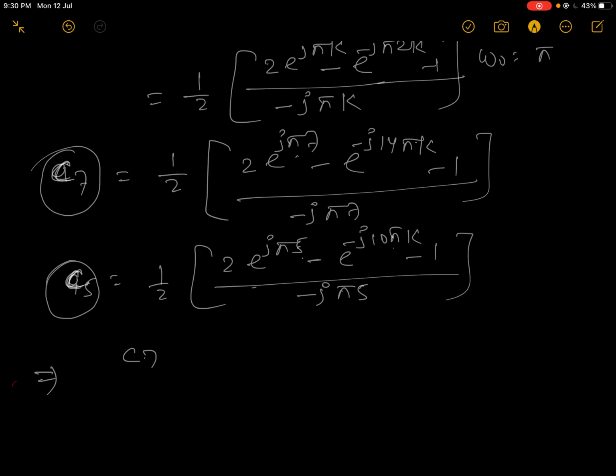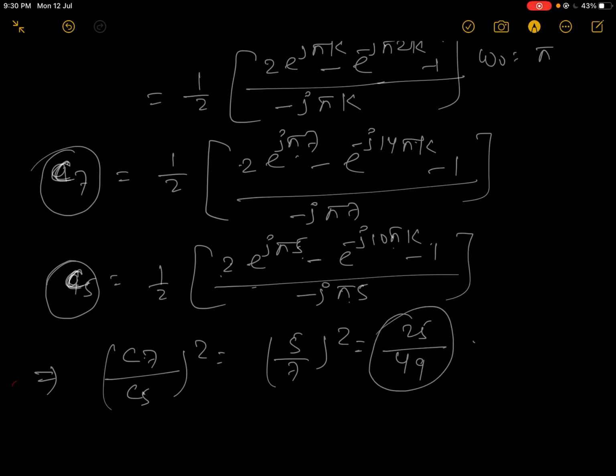Then the power ratio will be the square of c7 over c5. The numerator will be the same in both conditions, only the denominator varies. So 1 upon 7, and the 5 goes up: 5 upon 7 whole square. That is 25 over 49, which is near 0.5. So 0.51 will be the right answer.